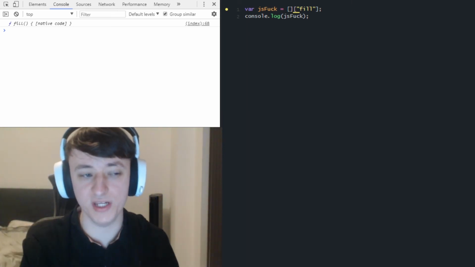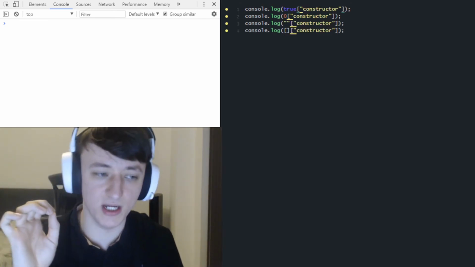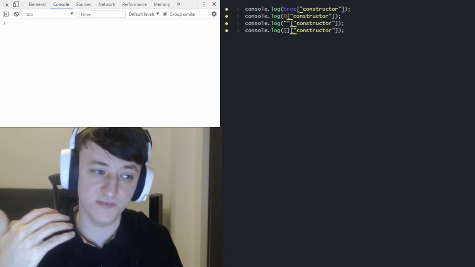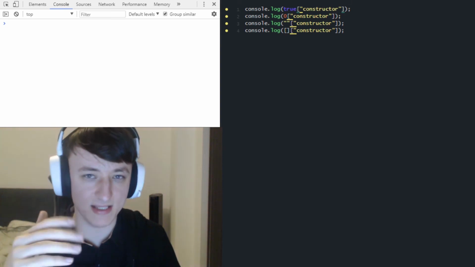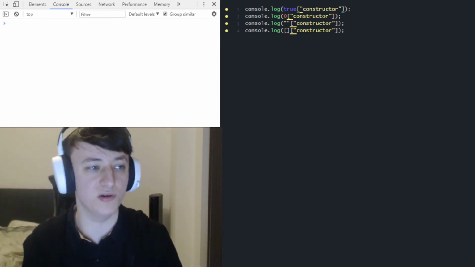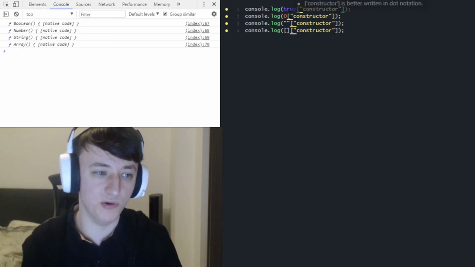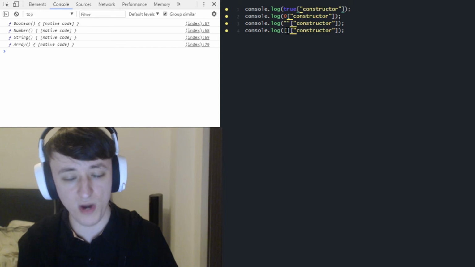And one thing that we can use this for is to create the word constructor. So now we can create the word constructor, which will return us the constructor function of each object. We can pass in different types of objects and get the strings associated with their constructors. So for example, if we run this, we will see a number of different object types. We have booleans, we have numbers, we have strings, and we have an array.